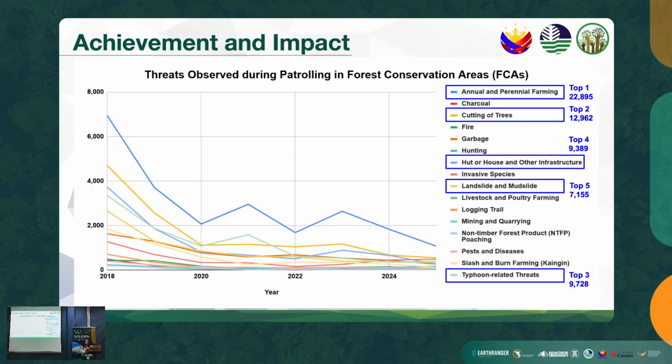However, despite the overall decline in the observed threats, the top 5 threats to our forest land remain significant, such as annual perennial farming, which ranked number 1, followed by cutting of trees, then typhoon, next is hunting and housing, then last is landslide and mudslide. These persistent threats highlight the continuing need for strengthened forest protection, land use regulation, and disaster resilient management strategies.